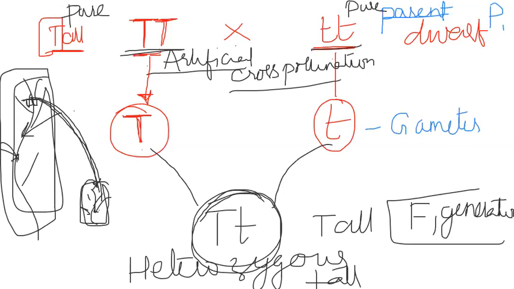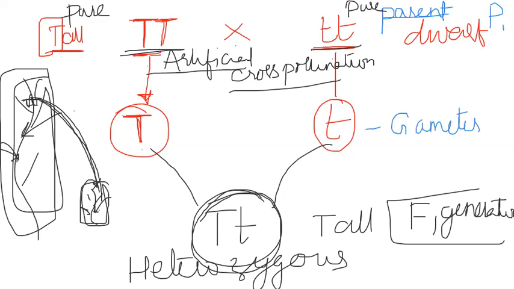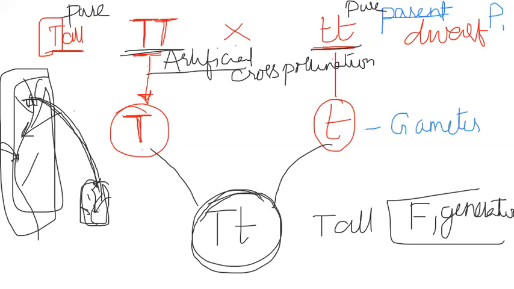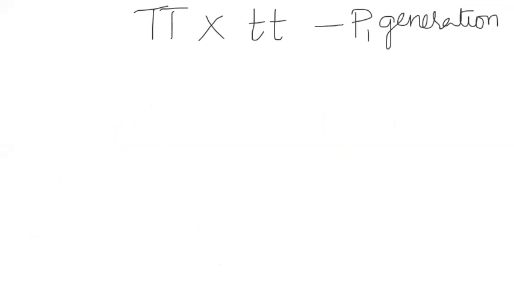Okay, so let me clear everything. Now I'm writing from the beginning. A pure tall plant, or homozygous tall plant, is crossed with a pure dwarf plant. What do you call these plants? Parental plants, the P1 generation.